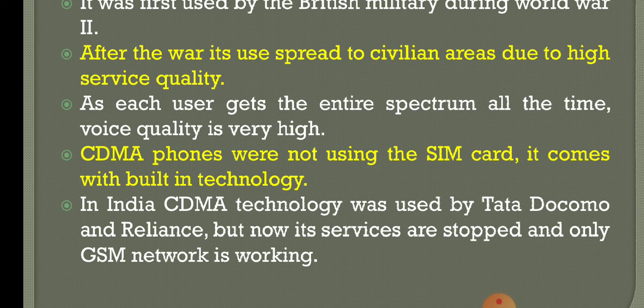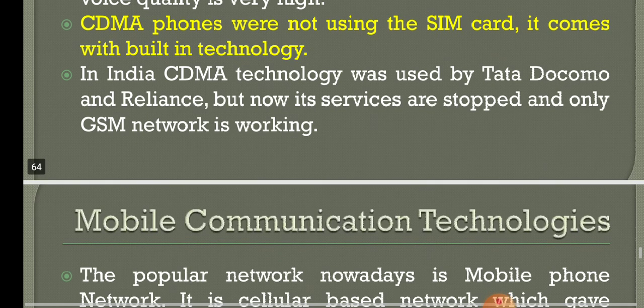Instead, the CDMA technology is built into the mobile, and with the help of that it makes calls or sends and receives data. Initially CDMA technology was used by Tata Docomo and Reliance, but now the service has stopped. We are only using the GSM network.